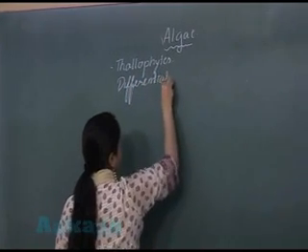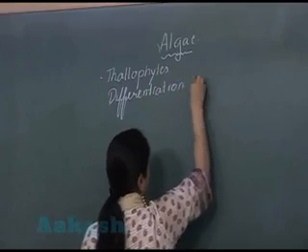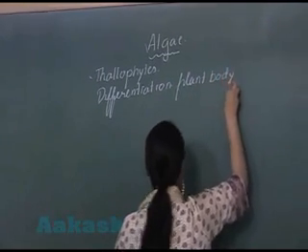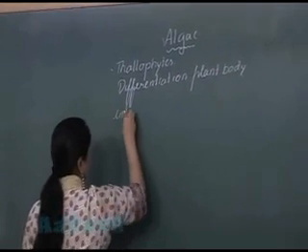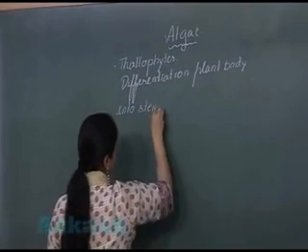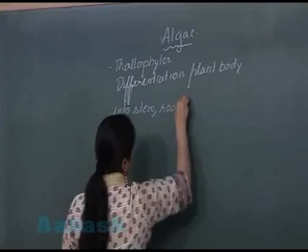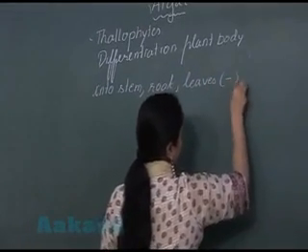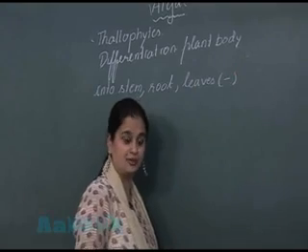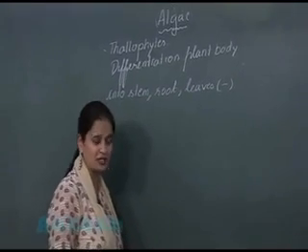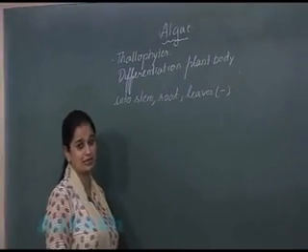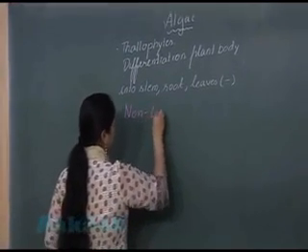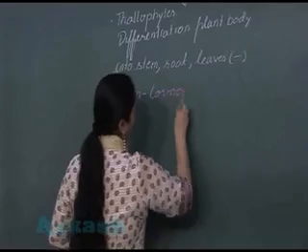Differentiation of the plant body into stem, root, leaves is absent. So due to this presence of an undifferentiated plant body, this category of plants is also known as non-cormophytes.